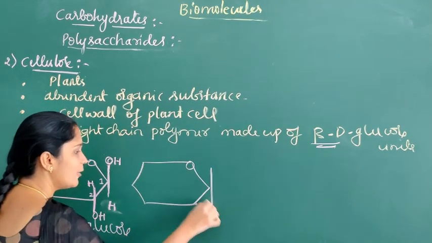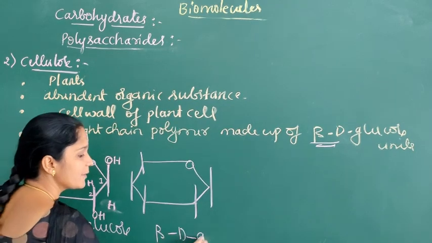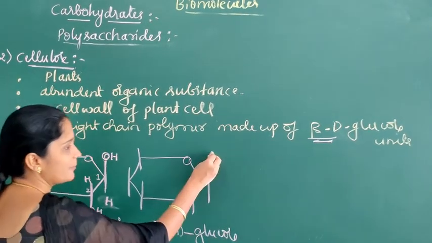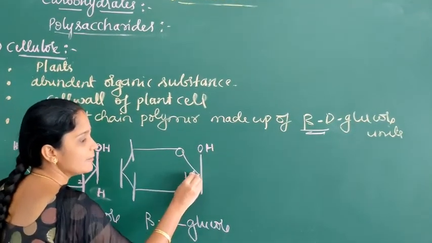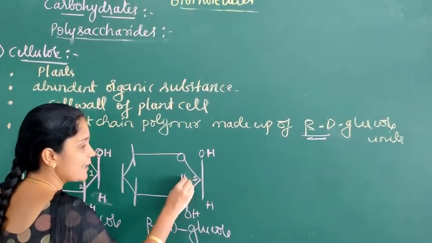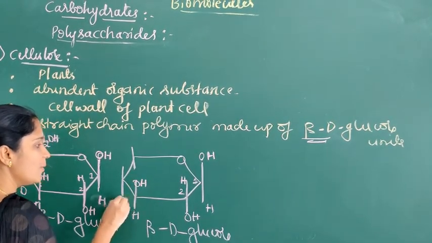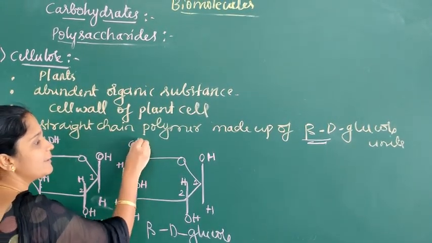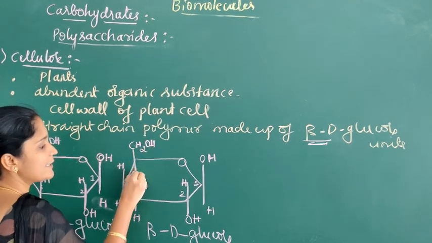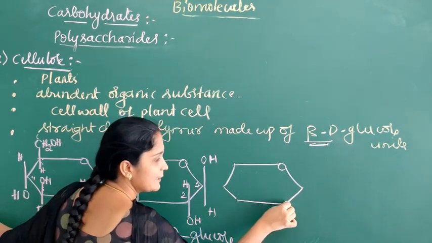Add two more molecules of beta D glucose units here. In beta form on the first carbon OH, H, and on the second carbon OH, H, and on the third carbon H, OH, and on the fourth carbon OH, H, and on the fifth carbon CH2OH, H. Write another beta D glucose unit.